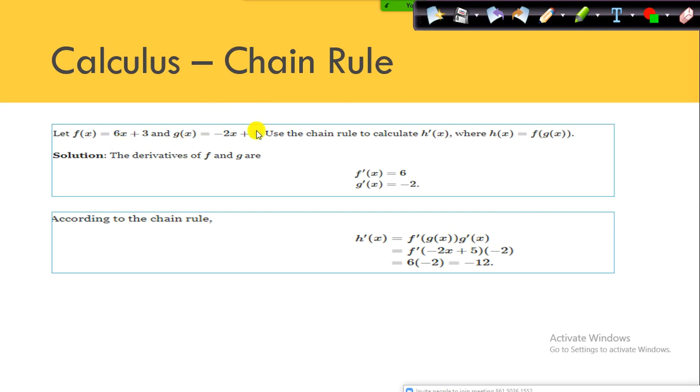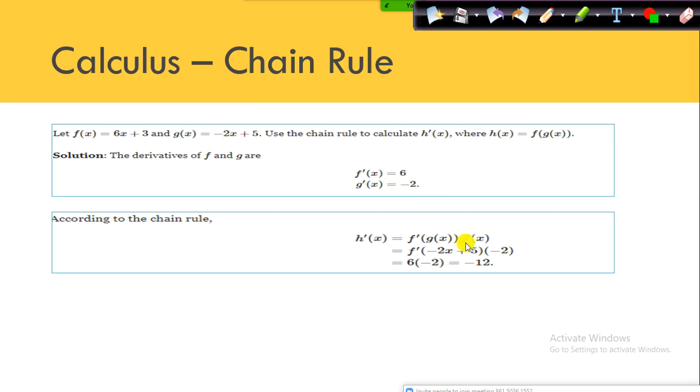But what if I take the partial derivative for these two equations separately? F dash of x: if you take the partial derivative with respect to x, except for x the rest are considered constant, and the 3 will drop. So here f dash of x is 6. This is the partial derivative value for this one. And g dash of x, we are taking the partial with respect to x, so minus 2 into x, the value multiplied by x is minus 2. That is what you need to specify here.